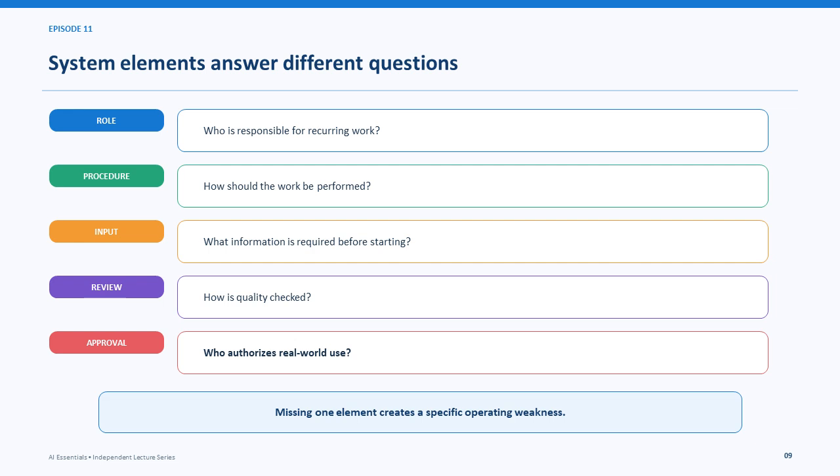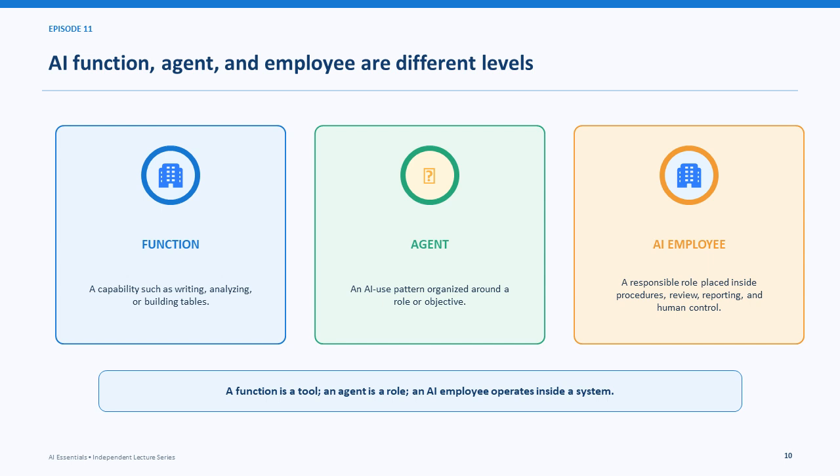System elements answer different questions. The role identifies responsibility, the procedure describes performance, the input defines required information, review defines quality control, and approval identifies authority. An AI function, agent, and employee are different levels. A function performs a capability, an agent uses capabilities under a role, an AI employee operates within procedures, reviews, reporting, and human control.